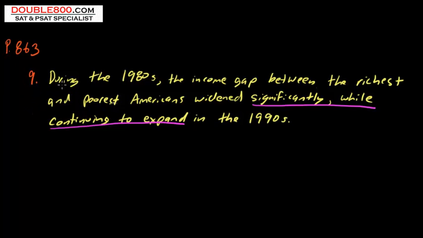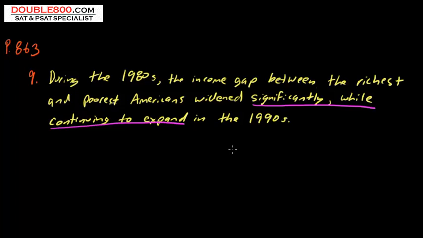Here's the sentence. During the 1980s, the income gap between the richest and poorest Americans widened significantly, while continuing to expand in the 1990s. If you notice, I haven't written out the choices. You have 5 choices in front of you. So unlike the identify the error section, where you have to just identify the error, here we have the correct sentence, and obviously one is correct, and I haven't written them out.